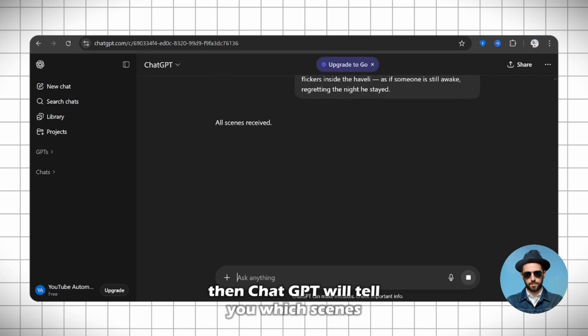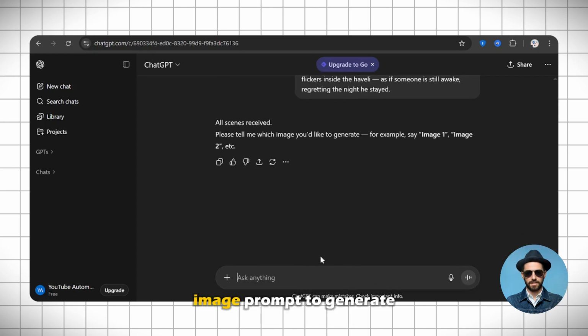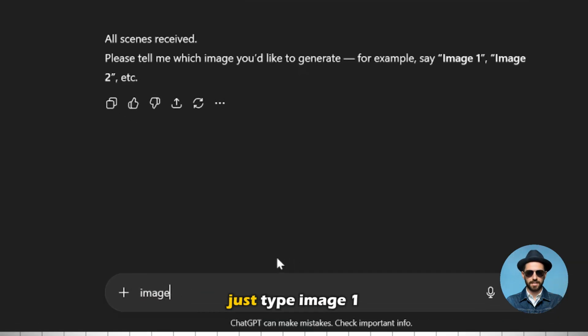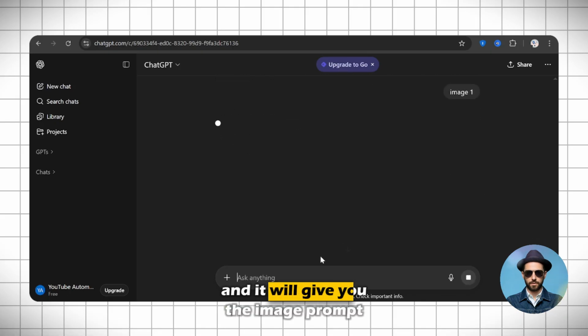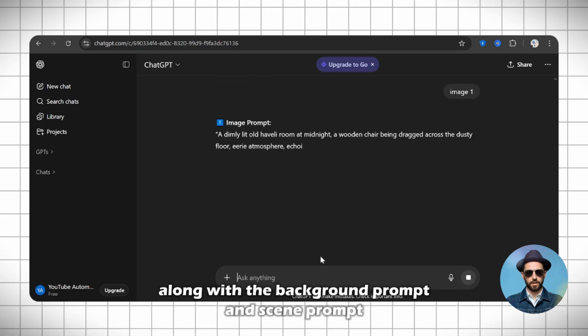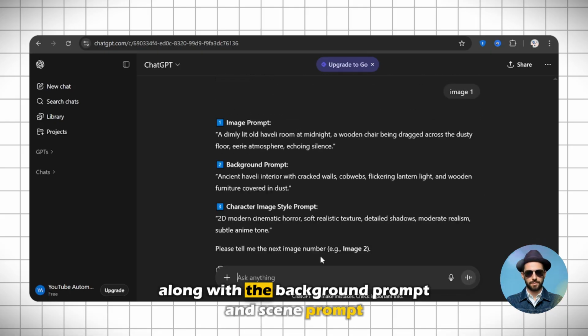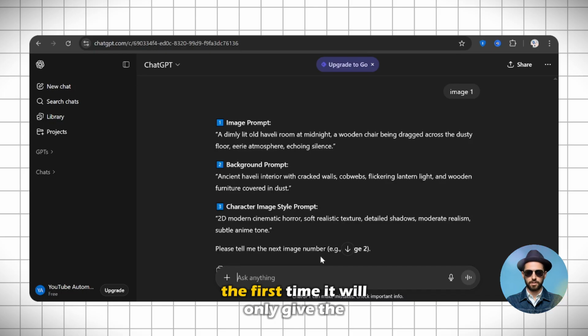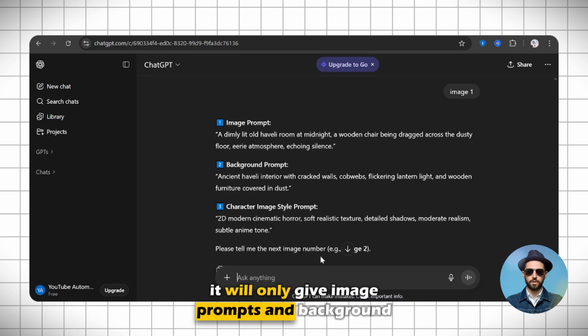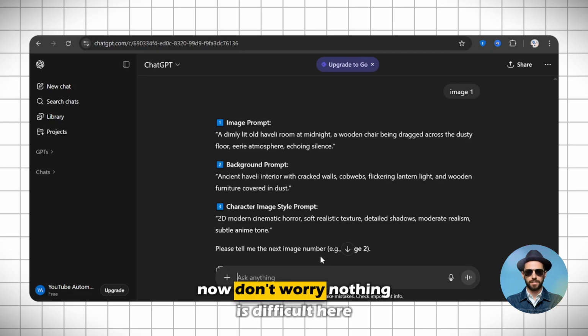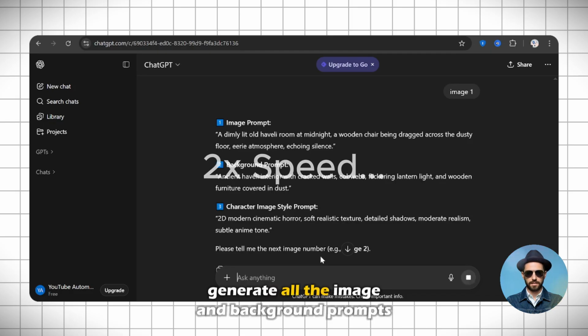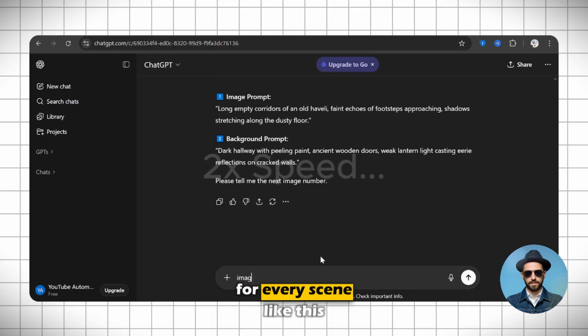Then, ChatGPT will tell you which scene's image prompt to generate. Just type image 1, and it will give you the image prompt along with the background prompt and scene prompt. The first time, it will only give the scene prompt. After that, it will only give image prompts and background prompts. Now, don't worry, nothing is difficult here. Just first generate all the image and background prompts for every scene like this.